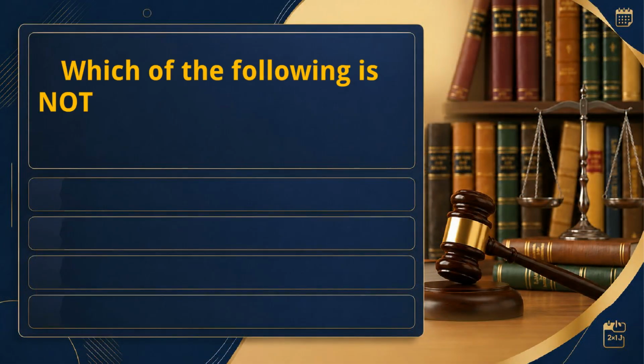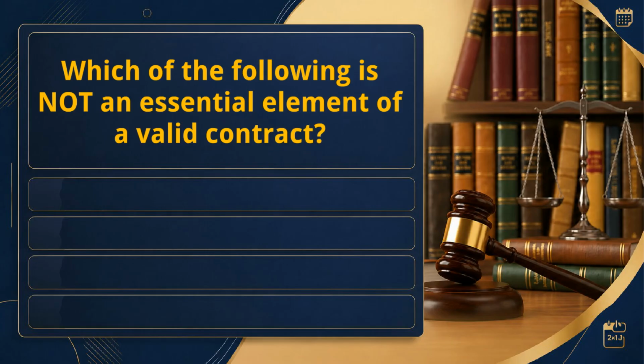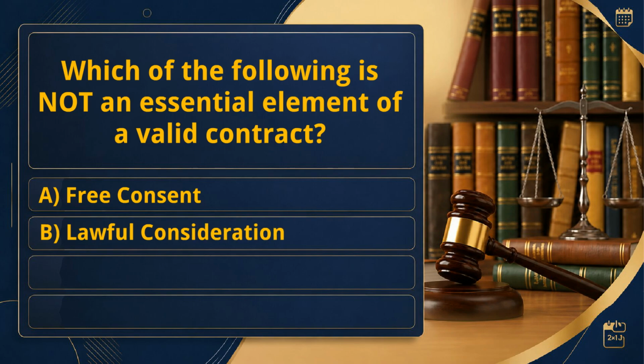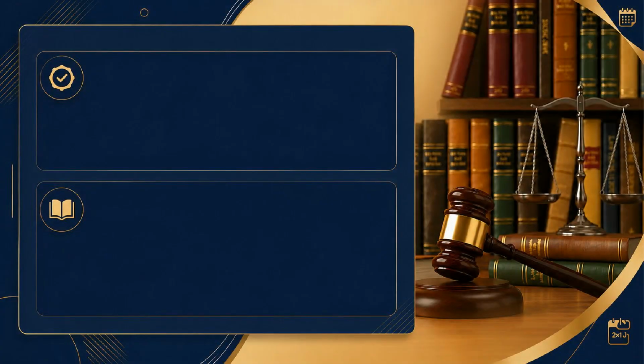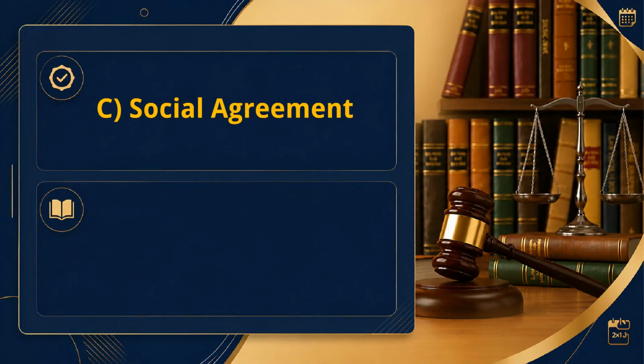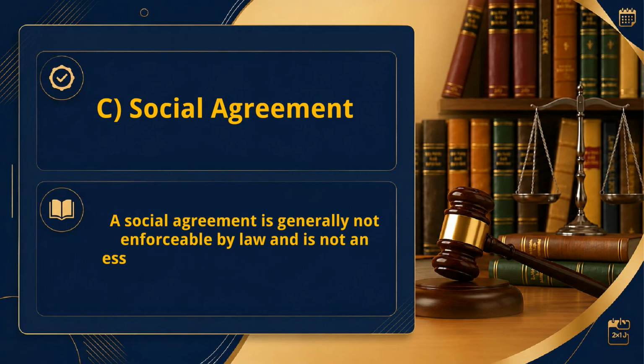Which of the following is not an essential element of a valid contract? A. Free consent. B. Lawful consideration. C. Social agreement. D. Competent parties. Right answer: C. Social agreement. A social agreement is generally not enforceable by law and is not an essential element of a valid contract.